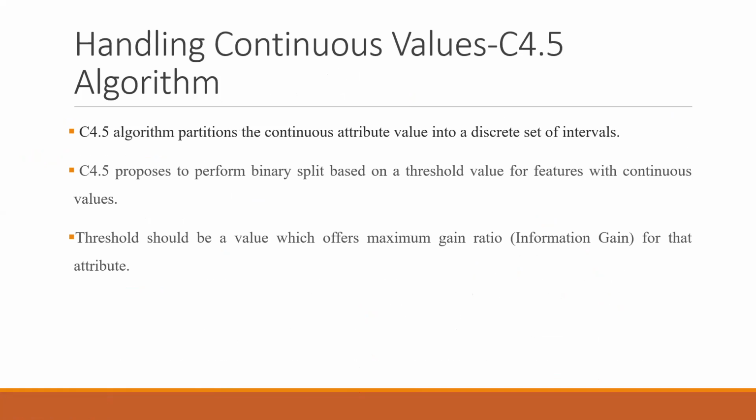So now C4.5 handling the continuous values. Let's do the continuous values first, and then we will go to the discrete values. First, how to handle the continuous values. C4.5 will partition the continuous attribute value into a discrete set of intervals. So we will do it through discrete intervals. It says that we should perform the binary split based on a threshold value.